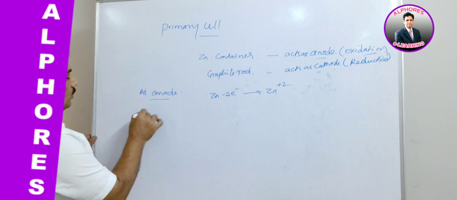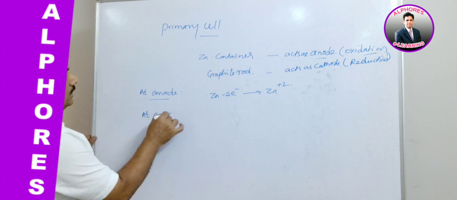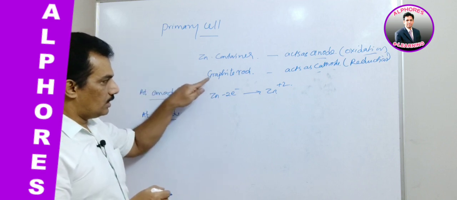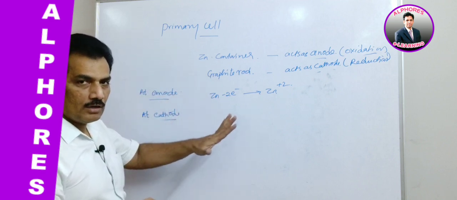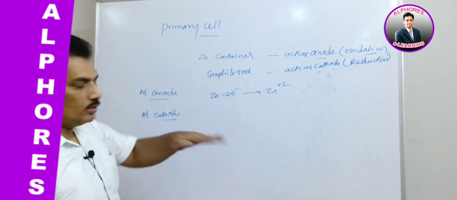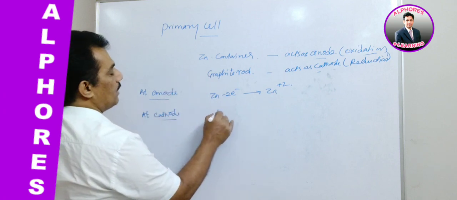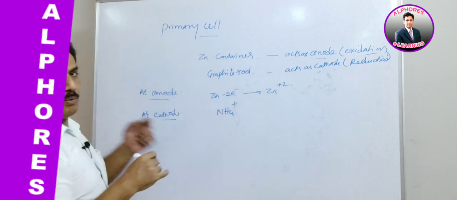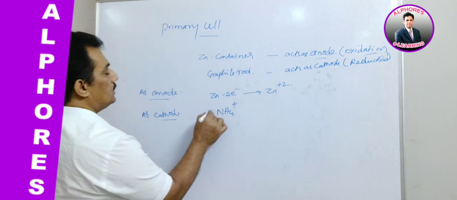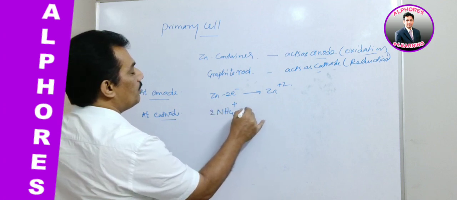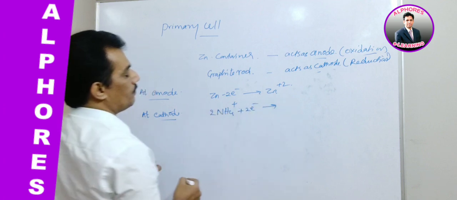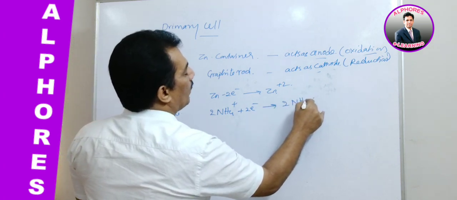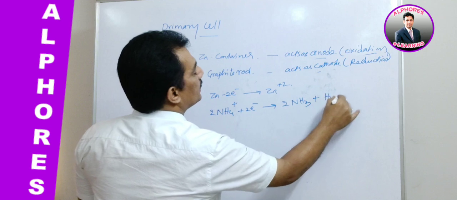And at cathode, already I told you, it is nothing but carbon. Graphite is not involved, it is just giving support. Here at cathode, what is happening is this NH4+ from the paste is getting reduced by taking electrons, and here 2 moles of ammonia will form and 1 mole of hydrogen will be released.